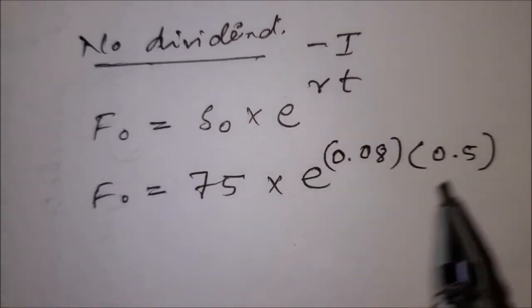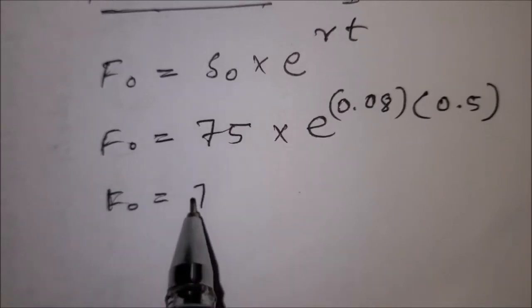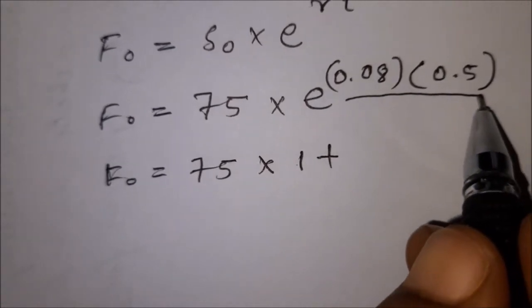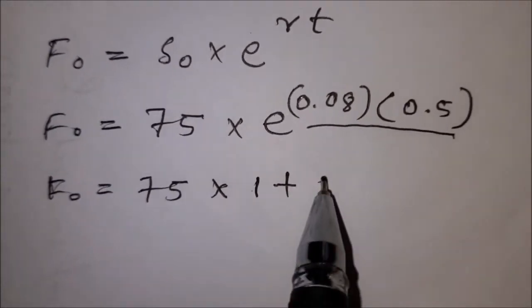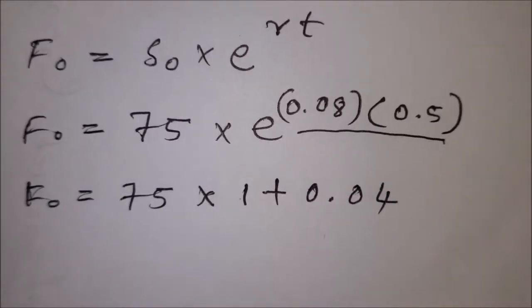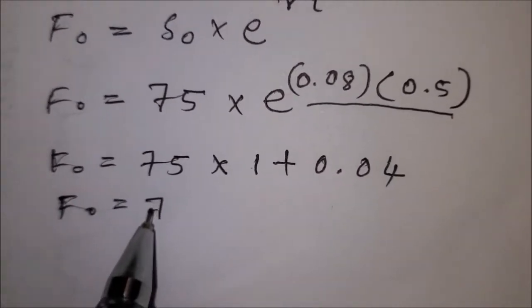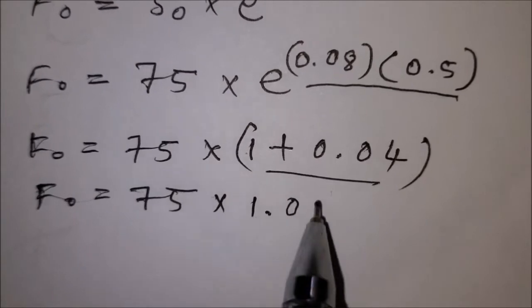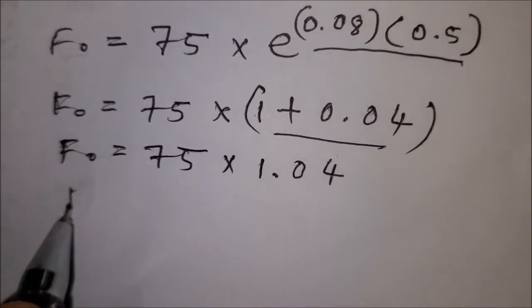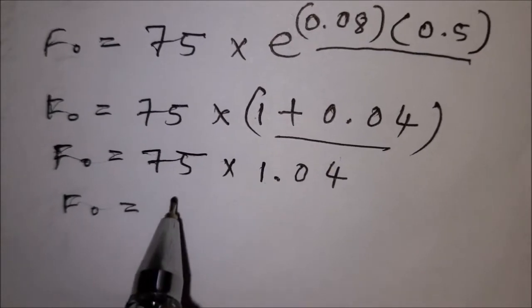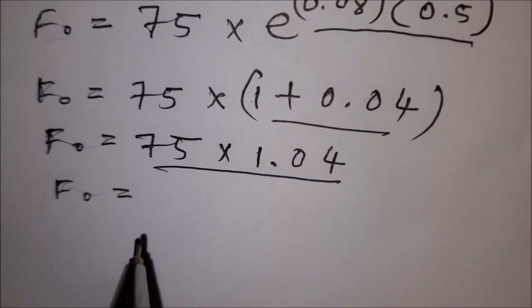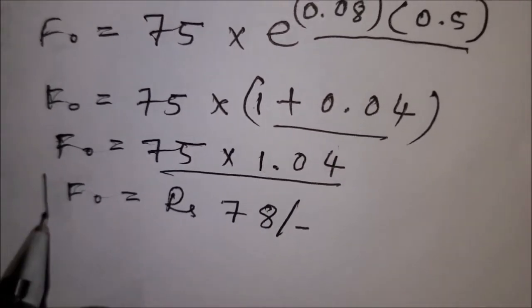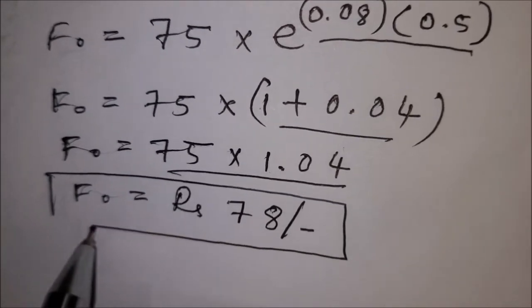F0 is equal to 75 into 1 plus, multiplying 0.08 and 0.5, we will get 0.04. F0 is equal to 75 into, adding 1 plus 0.04, we will get 1.04. Then the future price is equal to rupees, multiply 75 into 1.04. We will get the future price, that is rupees 78.